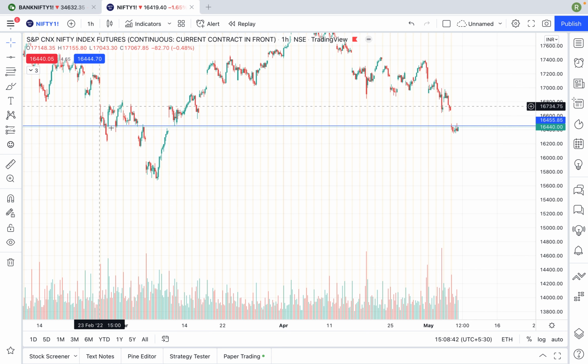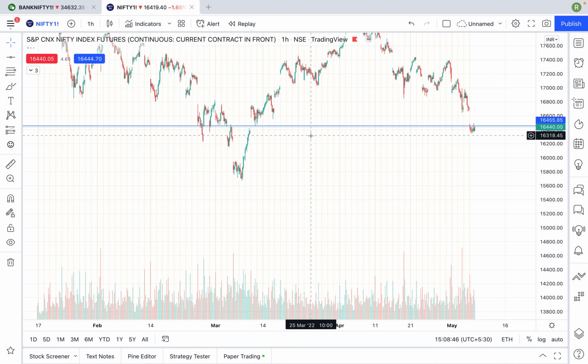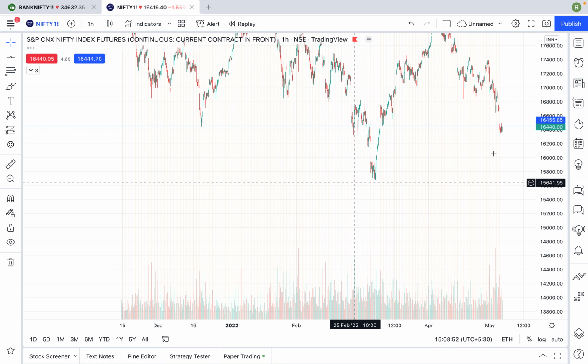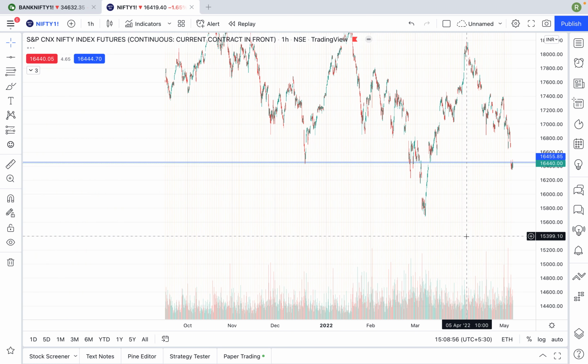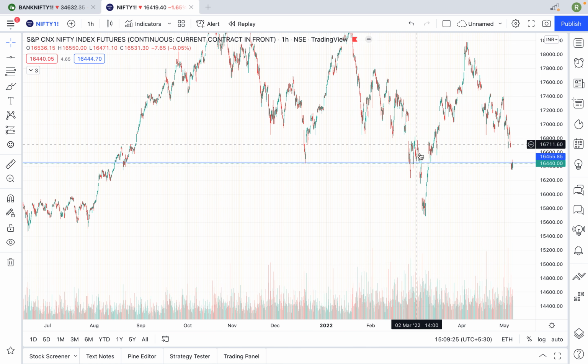If you are observing, every time the market was giving a lot of momentum up and down, you can see in a bit bigger zoomed-out frame where the market is giving particular momentum from this particular zone. Your line may be a little up or down, that is absolutely okay, because once you start practicing this, you will understand how support or resistance works.